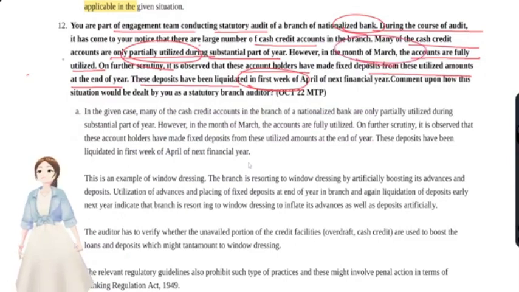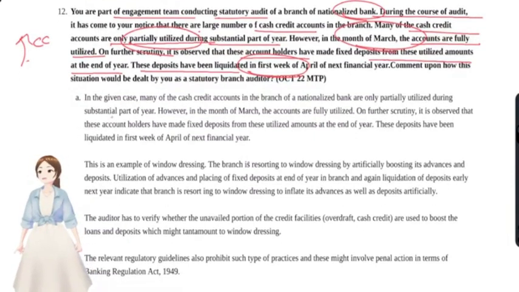That is, they exhausted the CC account balance, deposited it, and liquidated it in the month of April. This is clearly a window dressing concept utilized by the bank manager in order to increase the CC loan accounts, whether for window dressing of financial statements or financial ratios. We'll see how to deal with this.